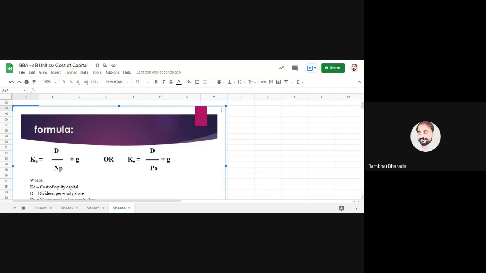Dividend rate plus growth. Here KE, cost of equity capital, is equal to D divided by NP plus G, where G stands for growth rate. Or else, if market price is given to you, KE is equal to D divided by P0 plus G. Are we clear about the formula?